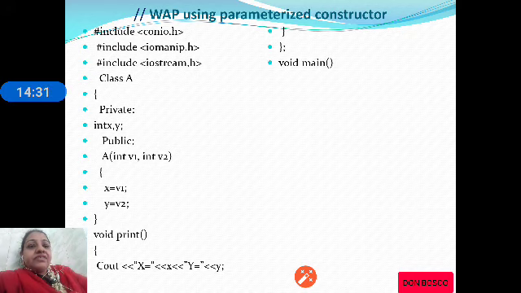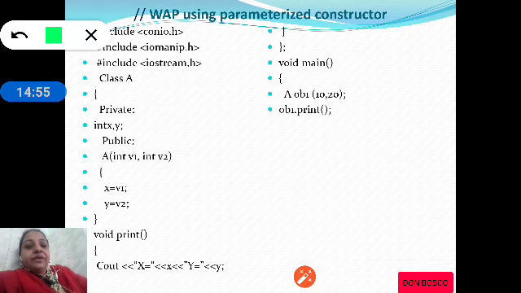Let us have a look at the main program. In the main program we will create the object. You can observe A ob1, how we are creating the object. In the previous program we had created ob1, ob2 because the previous program used a default constructor, and the default constructor will not use any argument.